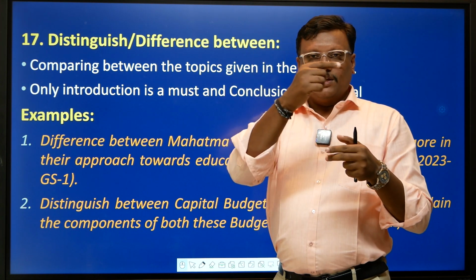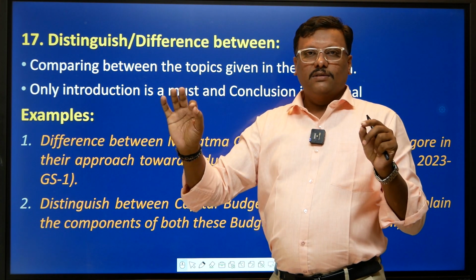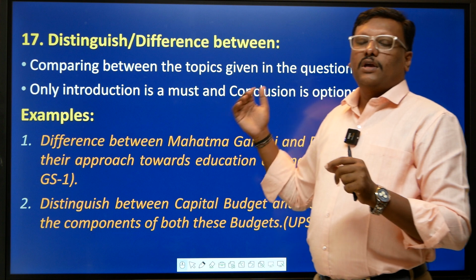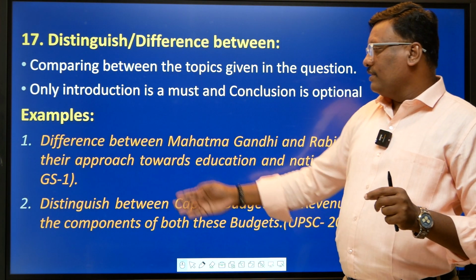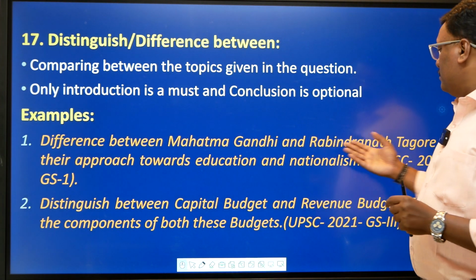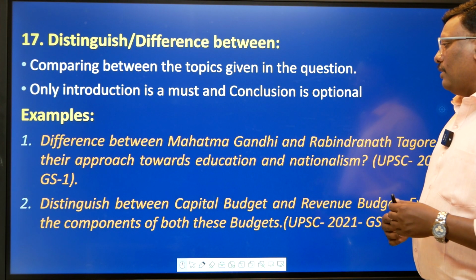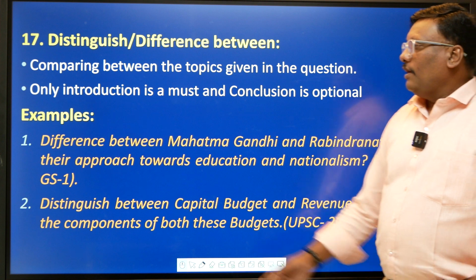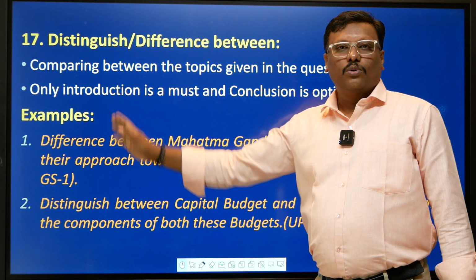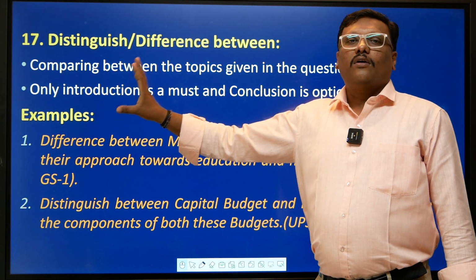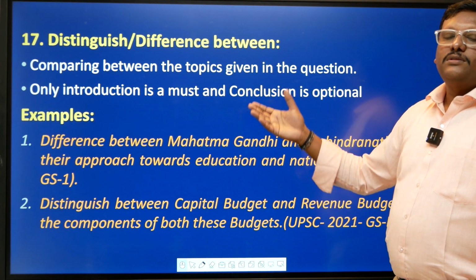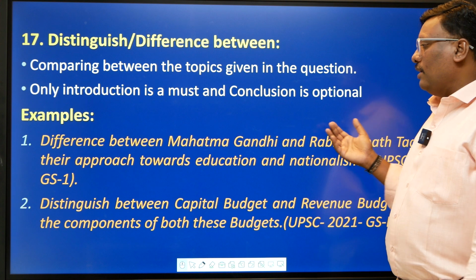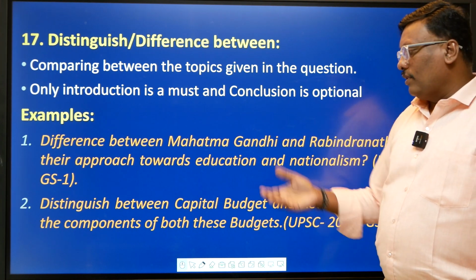So you have given one statement, for example, A has this whereas B has this. That means in the same statement you are trying to find out the difference or the distinction. For example, difference between Mahatma Gandhiji and Rabindranath Tagore in their approach towards education and nationalism. The approach, so education and nationalism is the core objective, or this is the focal area. So what is Mahatma Gandhiji's belief system, and what is Tagore's belief system, right? What are their